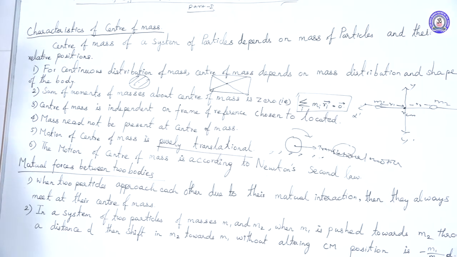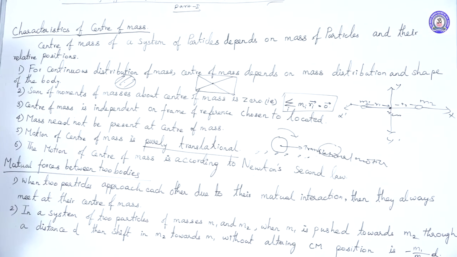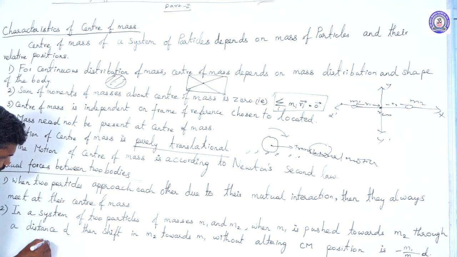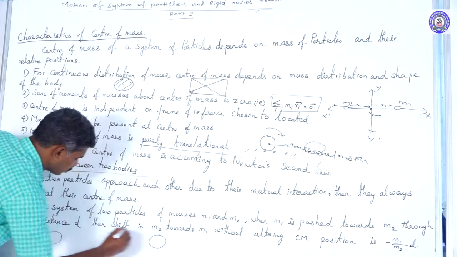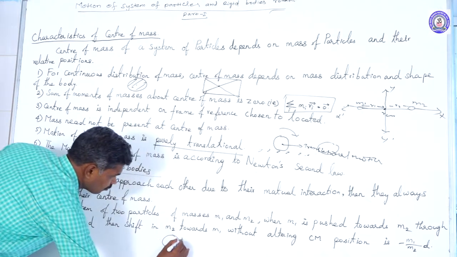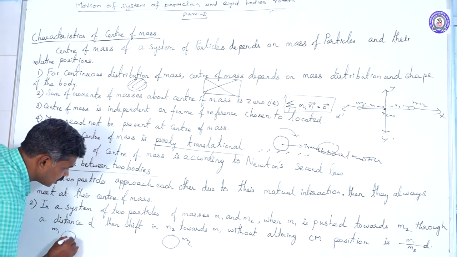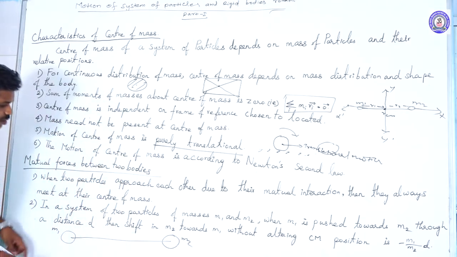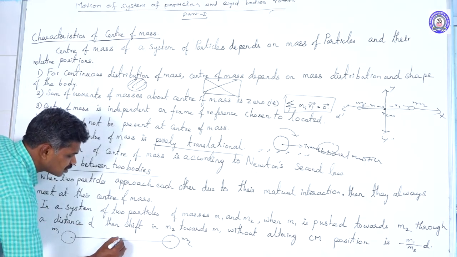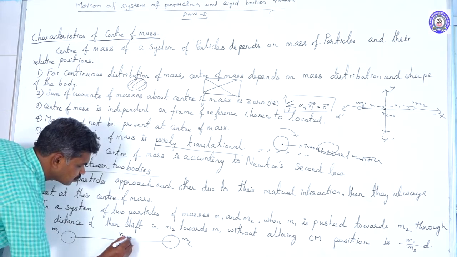Next, suppose you have a two particle system, initially arranged at a certain distance, m1 and m2. In between them, at a particular point, we have the center of mass of the system.